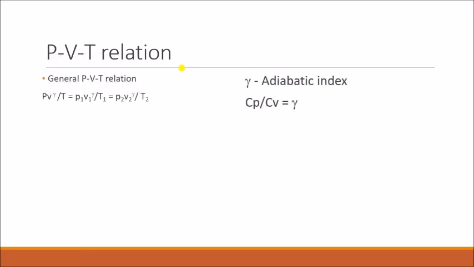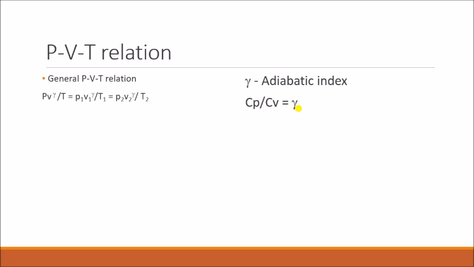The general PVT relation is given by PV raised to gamma divided by T. This gamma we call the adiabatic index. So how is that gamma obtained? It is obtained by dividing the specific heat at constant pressure by the specific heat at constant volume. This adiabatic index gamma is a unitless quantity.